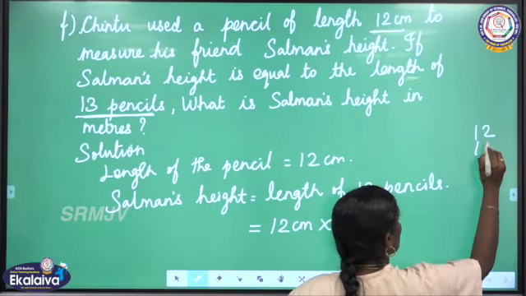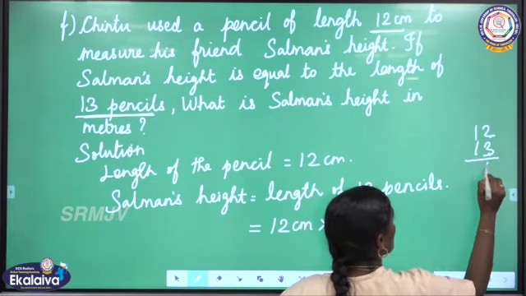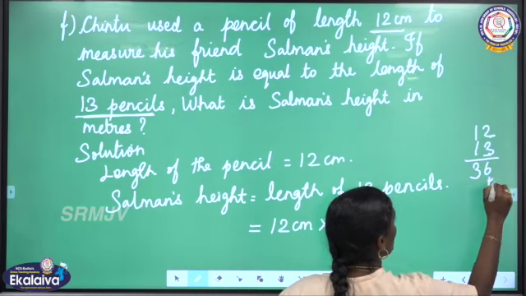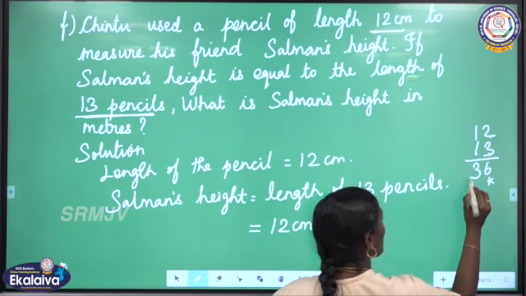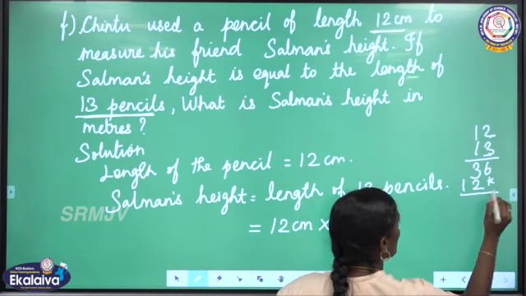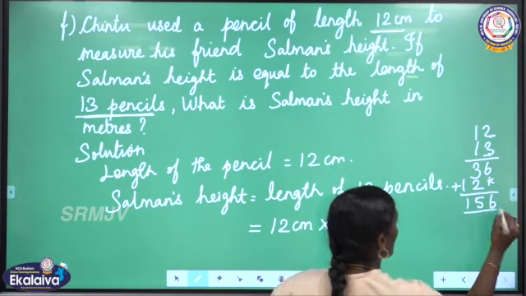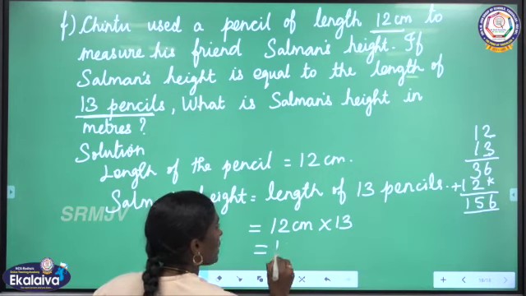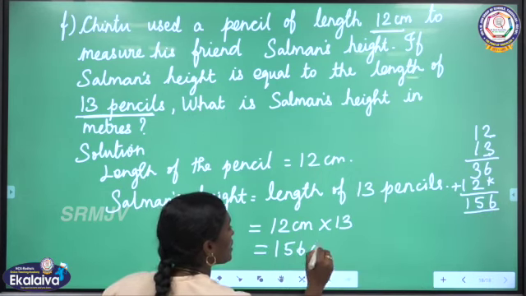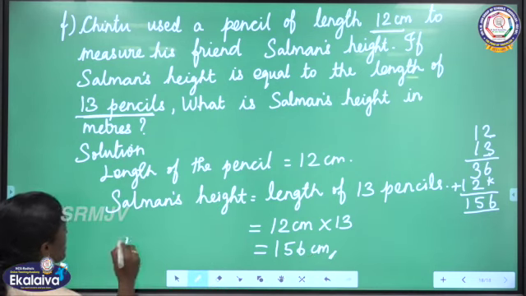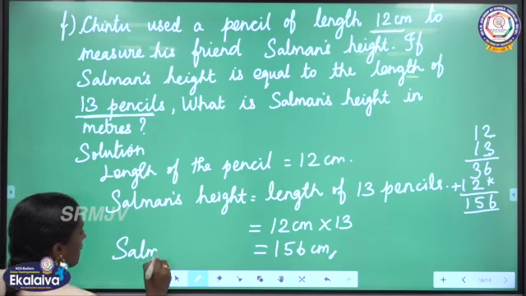12 into 13. Here 3 2s are 6. 3 into 1, 3, 36. Then we have to leave the ones place. While multiplying a number by 1, we will get the same number. Then we have to add here 6, 5, 1. Now we got 156 centimeter. We got the answer in centimeter. This is Salman's height.